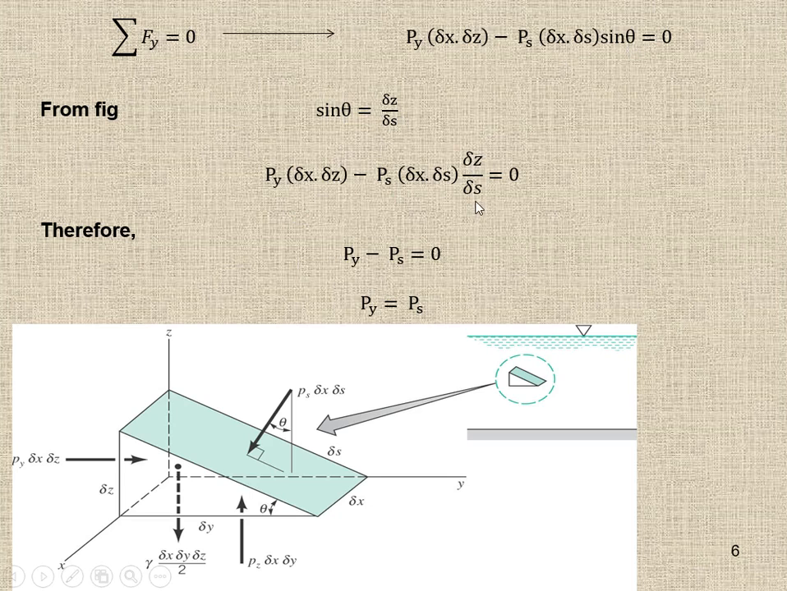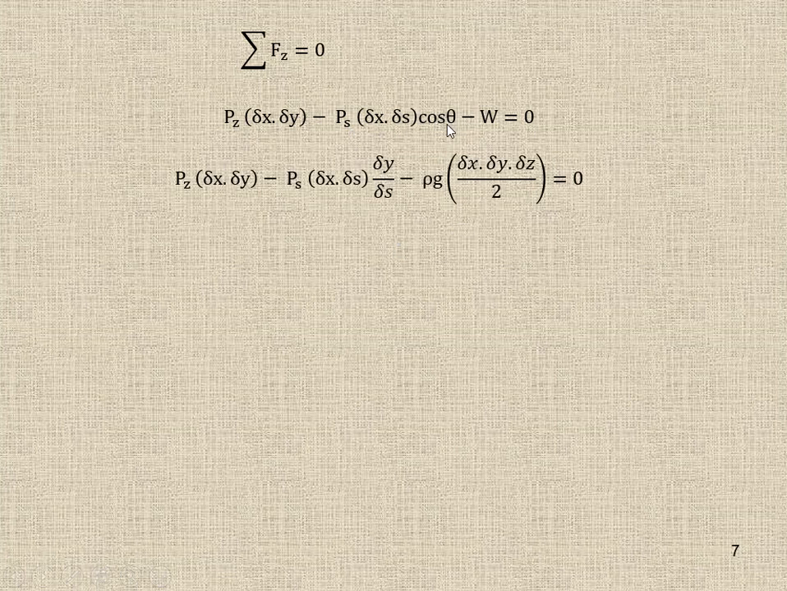So we replaced it with del z over del s equal to 0, and finally del x and del z cancel each other, and del s and del s cancel each other. So Py minus Ps is equal to 0 and Py is equal to Ps. Now the net force acting in the z direction is Pz del x del y minus Ps, which we have calculated before.